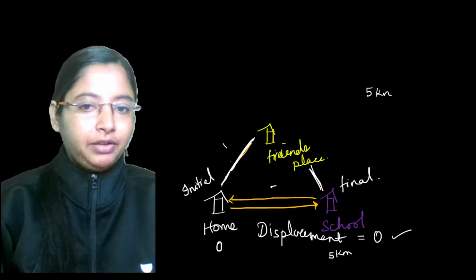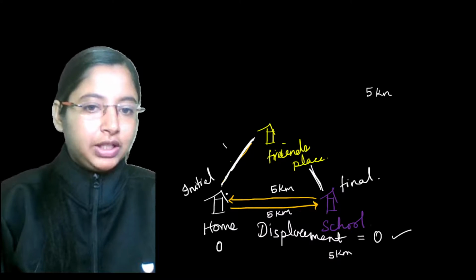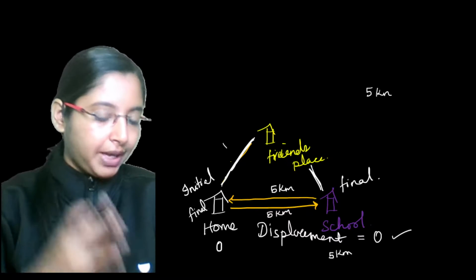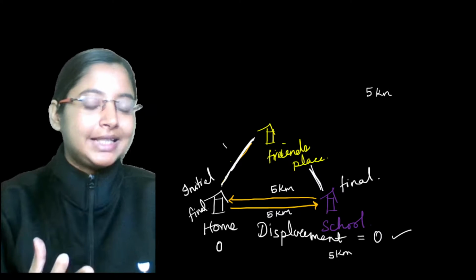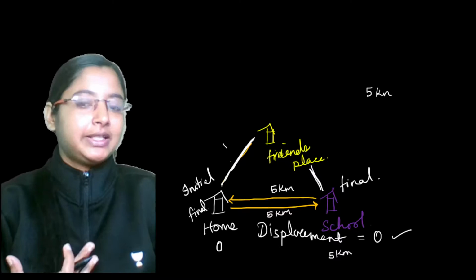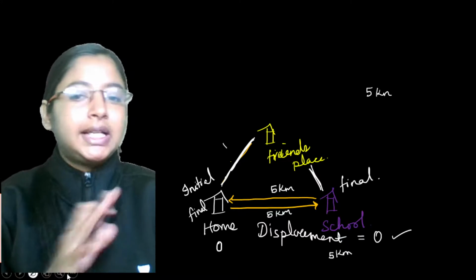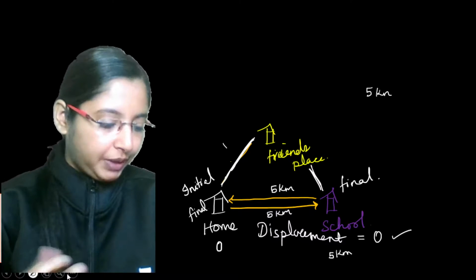Now you went 5 kilometers this side and you came back 5 kilometers this side. Your initial position is here and your final position is also here. You started from home, you went to school and you came back to home again. What is the displacement? Displacement is 0. So displacement can become 0, but distance can never become 0.